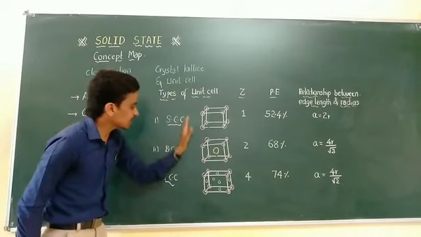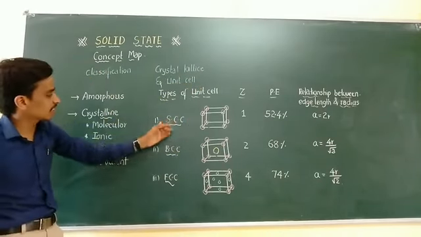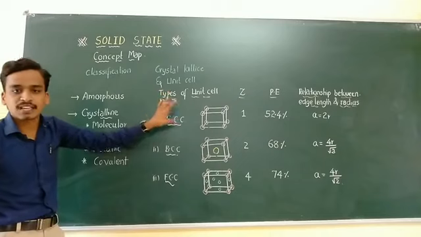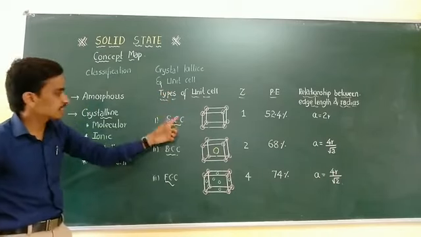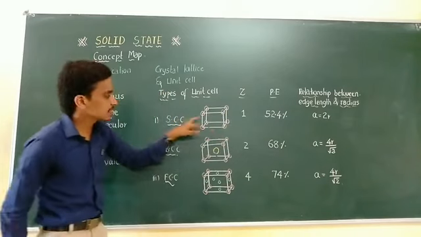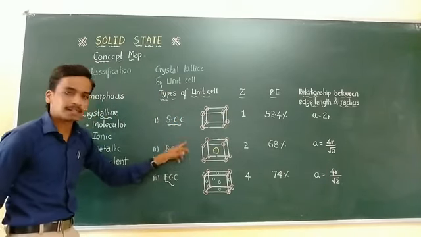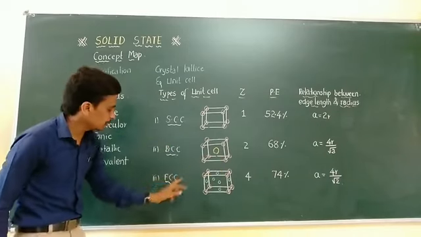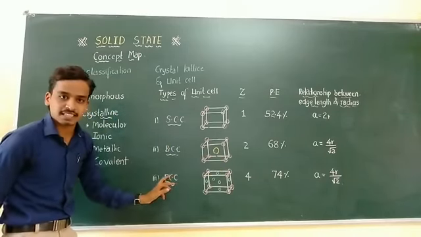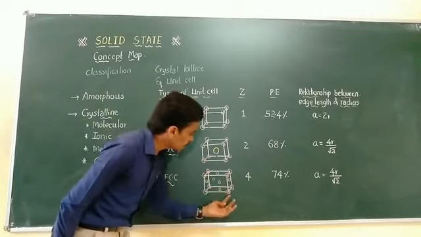In the unit cell, three important classifications are made. The first one is the simple cubic crystal, in short termed SCC, and this is the structure of the simple cubic crystal. Similarly, BCC, the body centered cubic crystal, and this is the structure of BCC. And the next one is FCC, the face centered cubic crystal, and this is its structure.